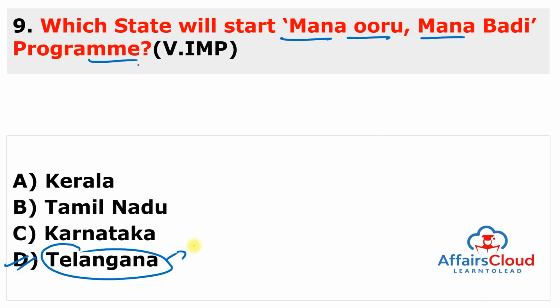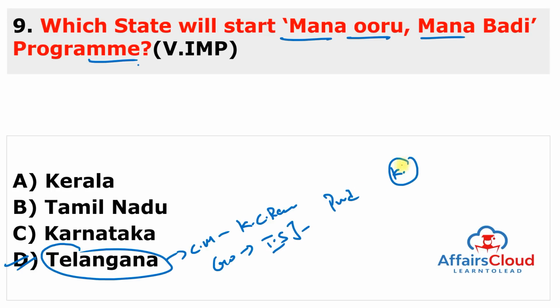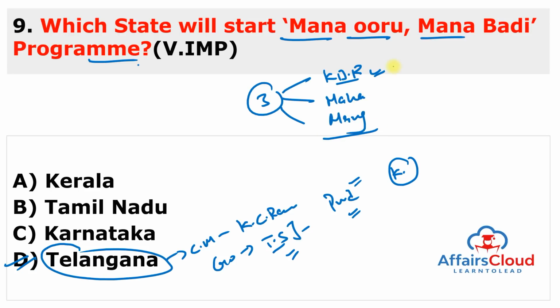And remember, the chief minister is K. Chandrasekhar Rao, and the governor is Tamilisai Soundararajan. She is also the governor of Puducherry because Kiran Bedi was recently removed as governor of Puducherry. So that's why additional charge was given to Tamilisai Soundararajan. Very important, 3 national parks are there in Telangana. One is KBR National Park, or you can say Kasu Brahmananda Reddy National Park. Next is Mahavir Harina Vanasthali National Park, and the third one is Mrugavani National Park. These 3 are very important national parks in Telangana.